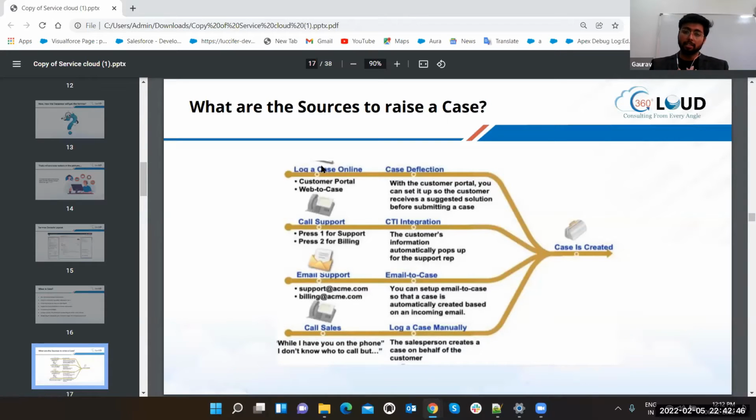Okay, got it. So my question is, I understood that somebody is having a query. For example, you are running a private hospital, wherein you have a call center which handles all your queries about how to get an admission, how to get a bed, which doctor will be handling, all kinds of information. In that case, if you have to set up an organization, which cloud should you be choosing?